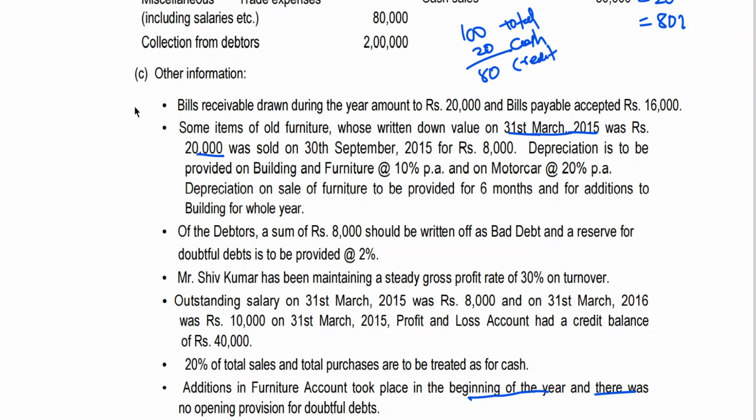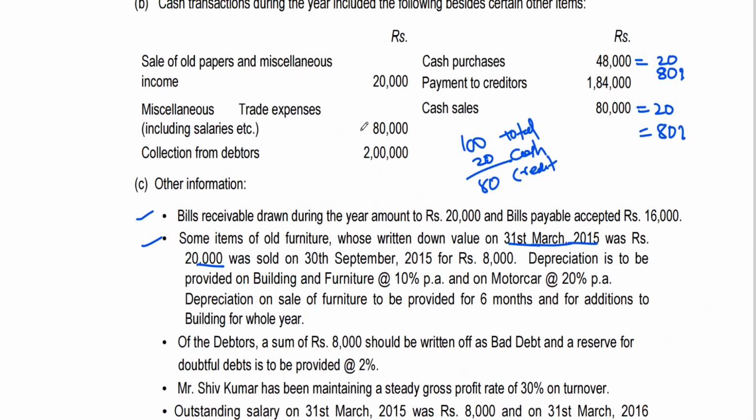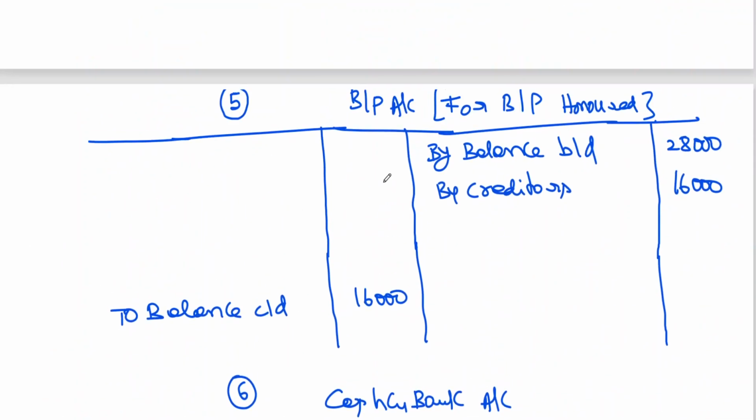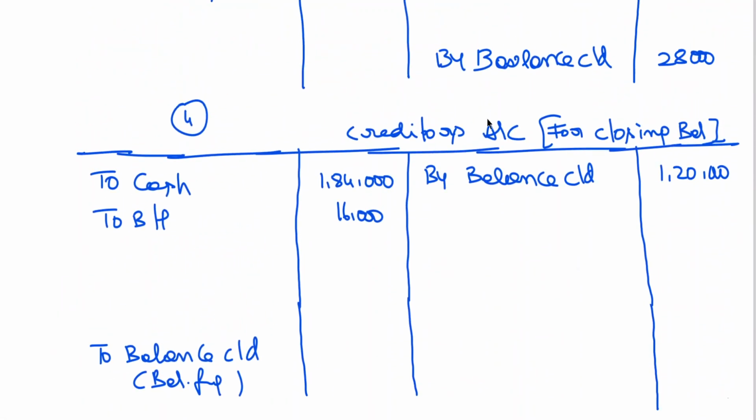Back to this. This adjustment has been completed. Of the debtors, a sum of 8,000 rupees should be written off as bad. I think here I have explained, but we haven't posted it. Complete this one first, then we will come back to this. Cash purchases concept. I think this is 20%, no? For that, I'm not going for separate working notes. To find out credit purchases, am I right?